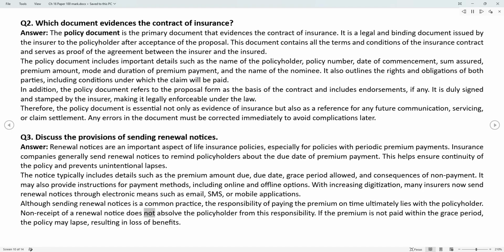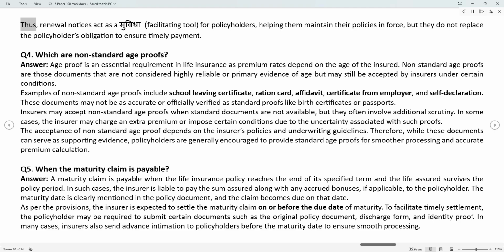Non-receipt of a renewal notice does not absolve the policyholder from this responsibility. If the premium is not paid within the grace period, the policy may lapse, resulting in loss of benefits. Thus, renewal notices act as a facilitating tool for policyholders, helping them maintain their policies in force, but they do not replace the policyholder's obligation to ensure timely payment.